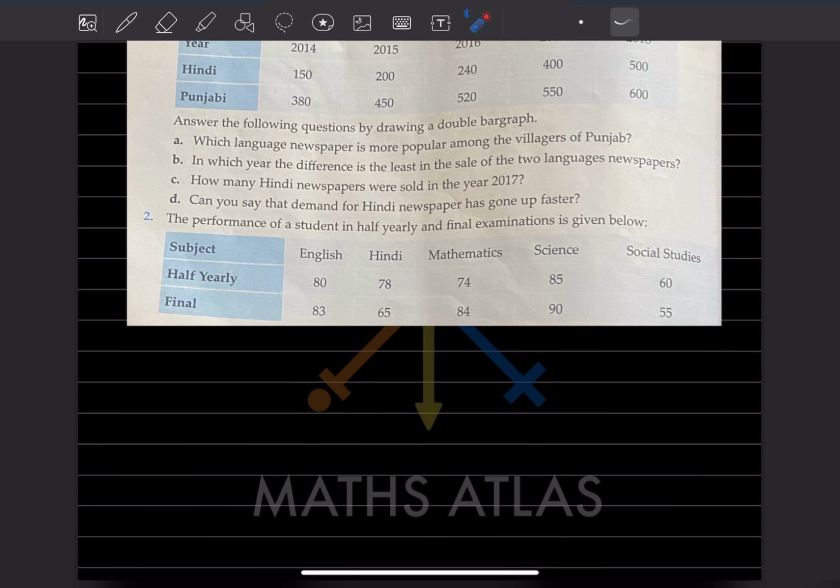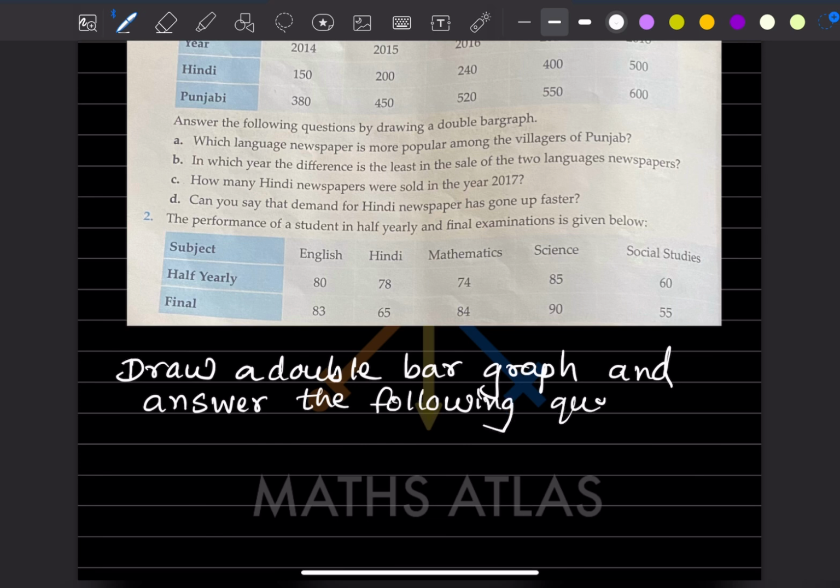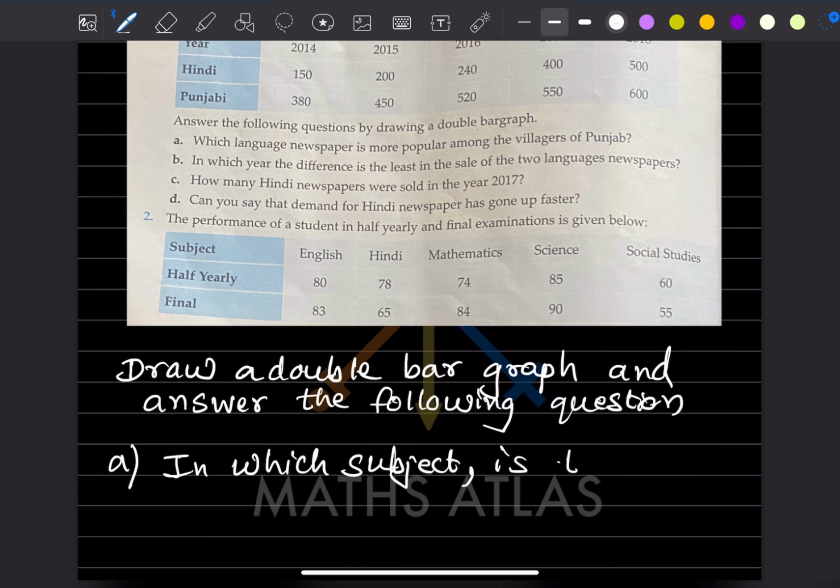So in this one, I'll write the questions here. What you have to do, you have to draw a double bar graph and answer the following questions. In the first one they said, in which subject is there the maximum improvement of marks?